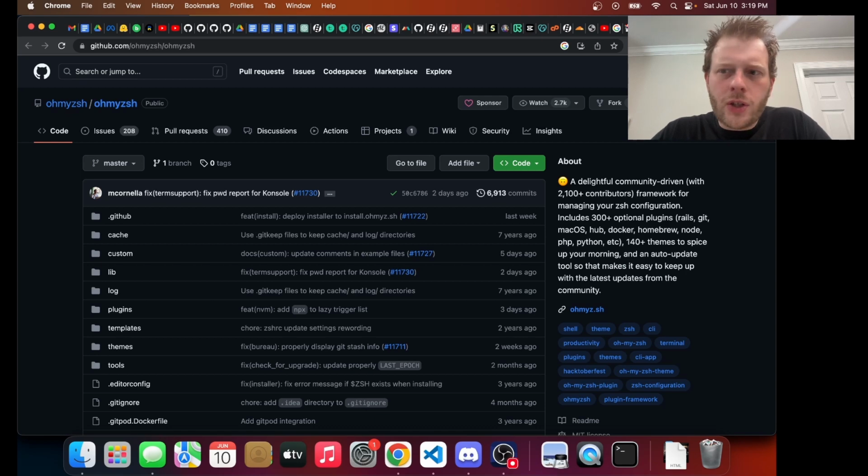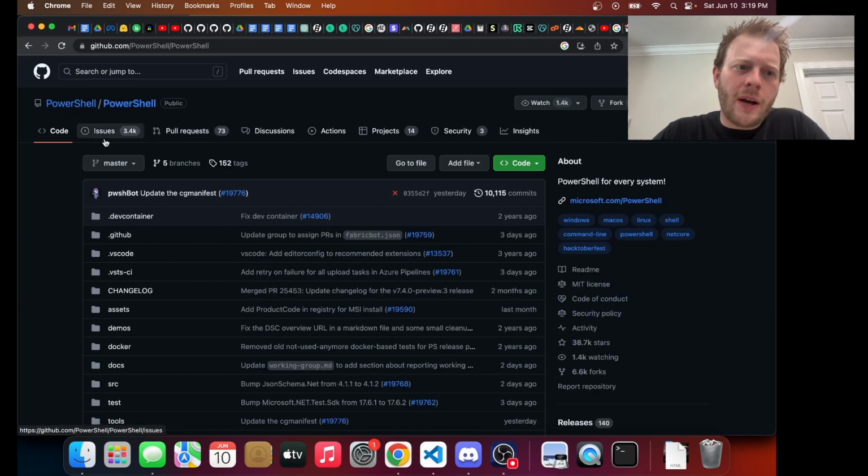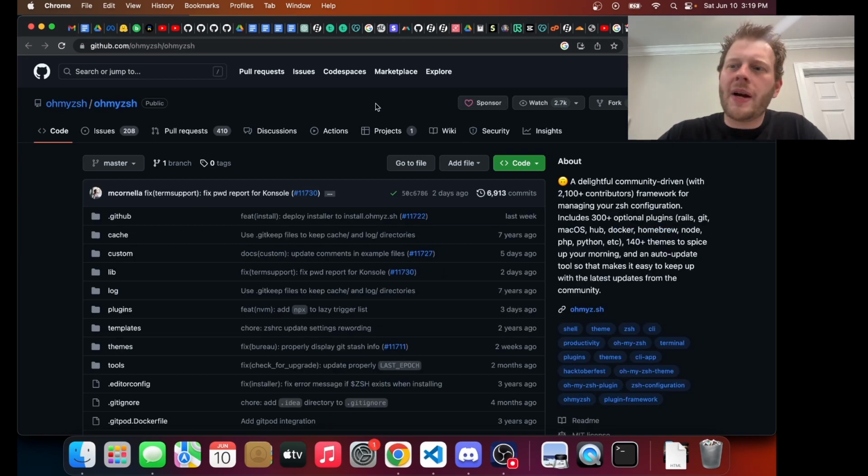So look at the issue to star ratio. On PowerShell, you have 3.4K issues and about 39K stars, so roughly 10 to 1. On Oh My Zsh, you have 160K stars and about 200 issues, so I think that's 800 to 1, which would put the ratio about 80 times better.